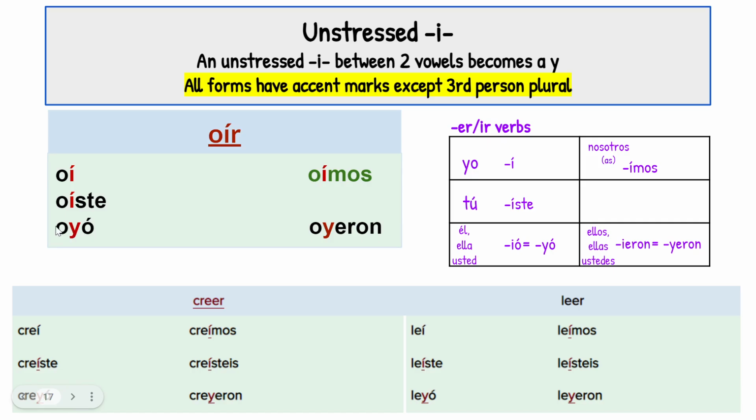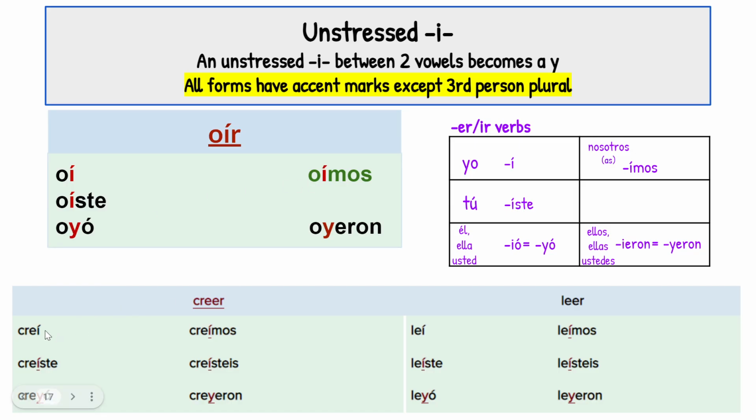But the rule is you can't have three vowels in a row with an I in the middle. You've got to change it to a Y. Oyó. Go back to normal, oímos, and then change the Y again because it would have been O, I, E. Darn it, I've got that I trapped between two vowels. Can't do it. Make it into a Y. Oyeron. This one will have an accent on 1, 2, 3, and up here on the nosotros form.